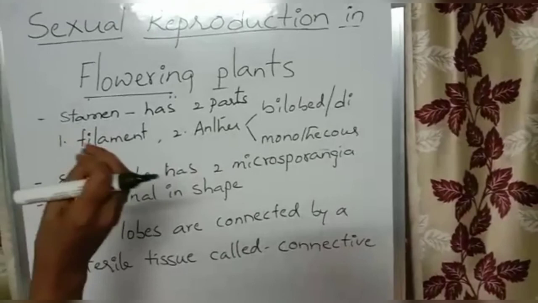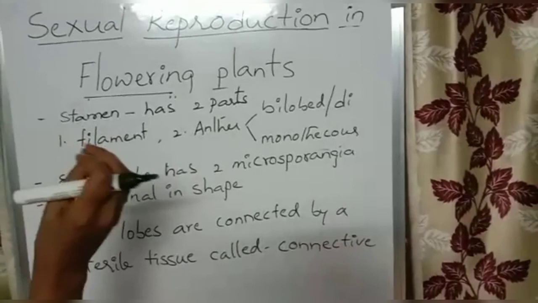Next, plants with smooth pollen grains. In hibiscus, the pollen grains show several ornamentation, means the exine shows several structures which we call ornamentation, but not smooth pollen grains. So according to the given options, our answer must be the second option, that is plants with monadelphous androecium.